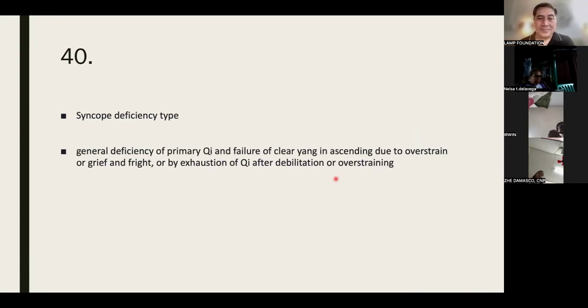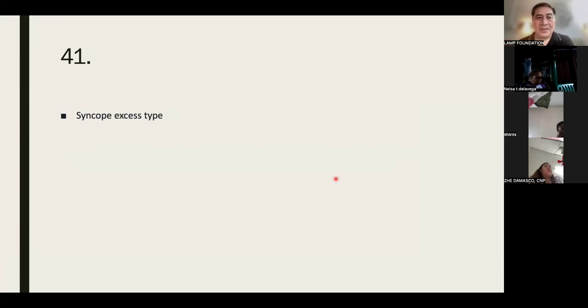The deficiency type is a general deficiency of the primary chi and failure of clear yang in ascending due to overstrain or grief and fright, or by exhaustion of chi after debilitation or overstraining. So that means this is due to emotions, overstrain, no?